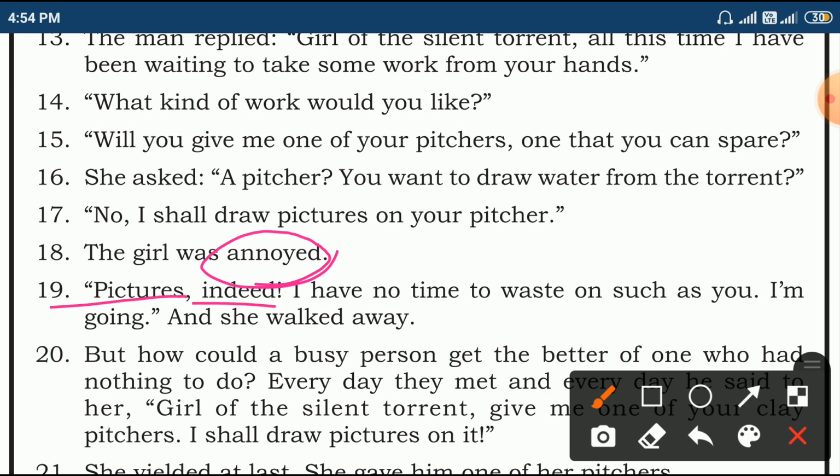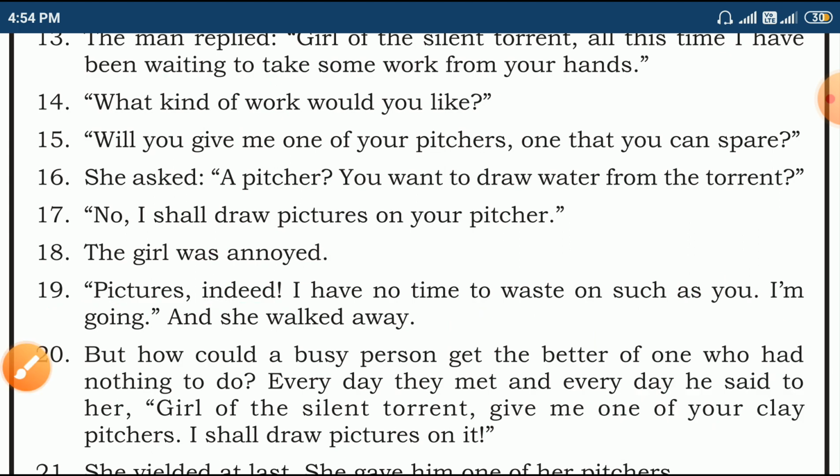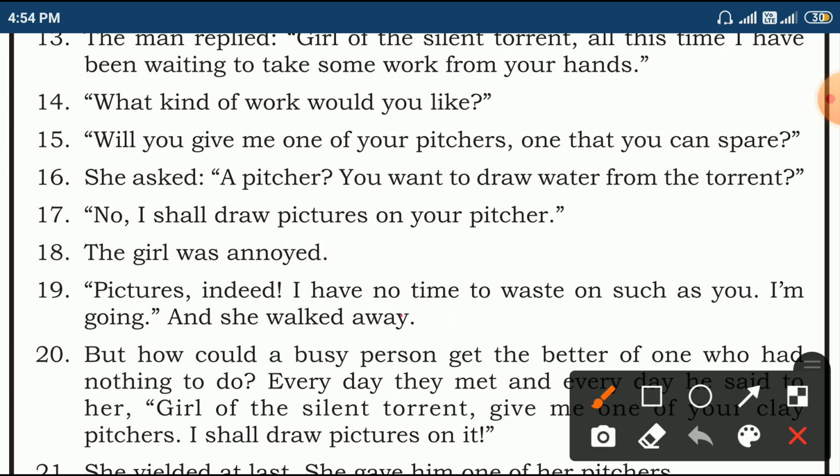Indeed, I have no time to waste on such as you. He wasted his time by standing and sleeping the same way. She doesn't have time to waste. Keep in mind, it's very important. I'm going, and she walked away. In this way, she went to her home.